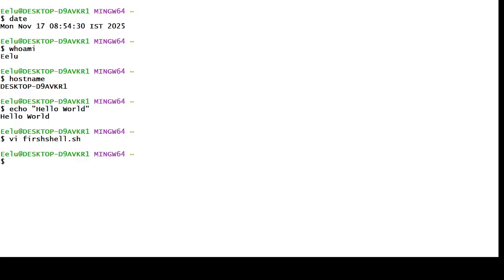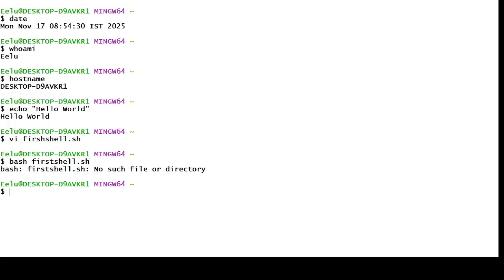Now I want to run the instructions, so that for all the instructions I have passed, the output will be displayed. How do I run that? I can use bash first shell.sh, and then press enter.